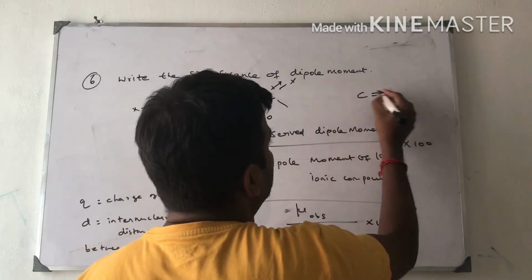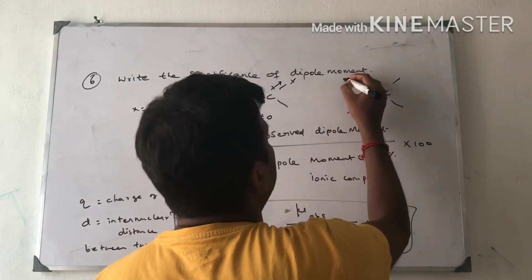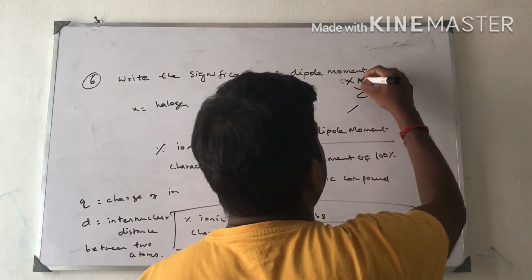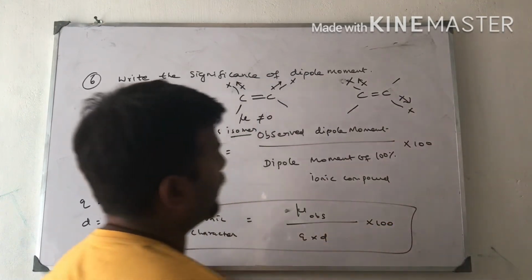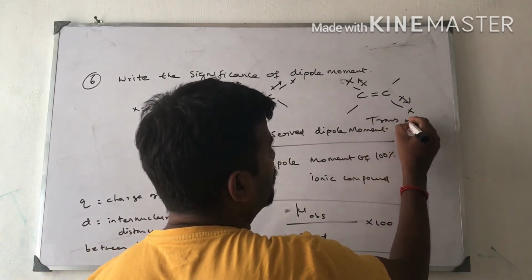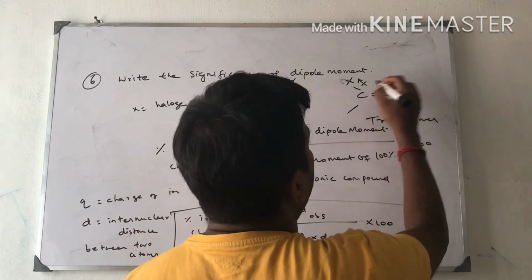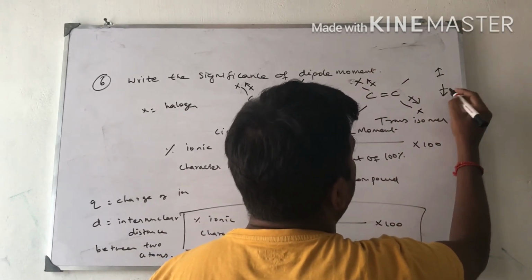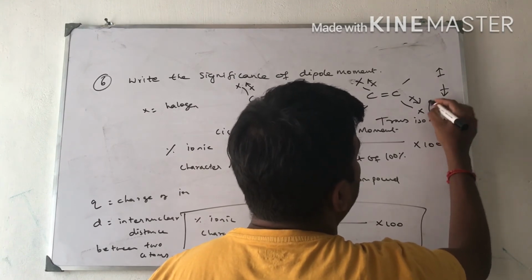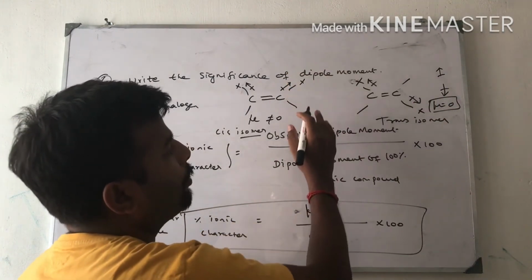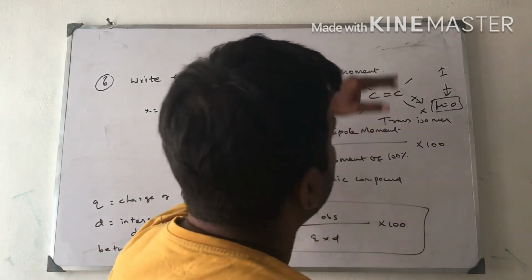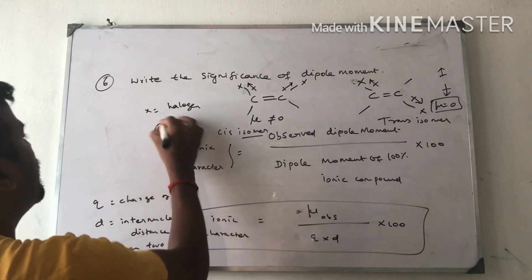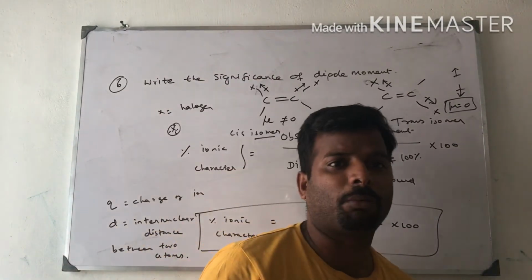If the substituents are present in different, opposite places, it is called the trans isomer. Here the dipole moments move in opposite directions, and the resultant dipole moments mutually cancel each other, therefore mu is equal to 0. Here one is moving upward, the other downward, therefore they mutually cancel each other, mu is equal to 0. This is the fourth use of the dipole moment.